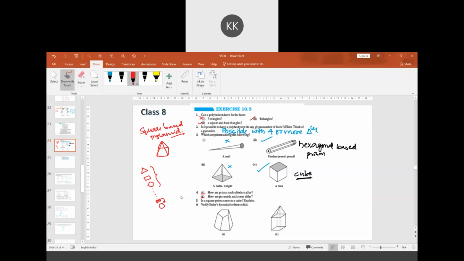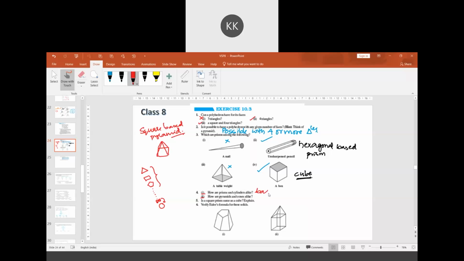Correct? Same way, consider a prism. Keep increasing the sides. If the number of sides of the base are increased, it will attain a cylinder. It will become a cylinder, isn't it?